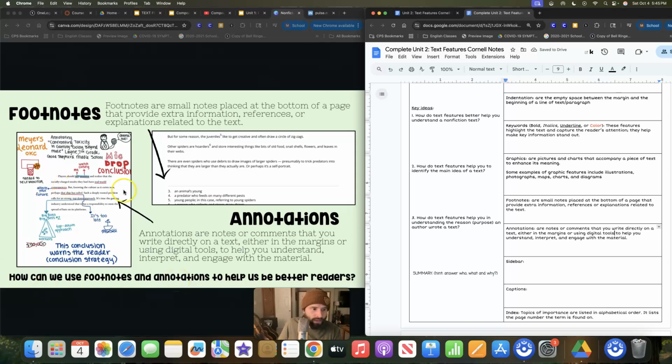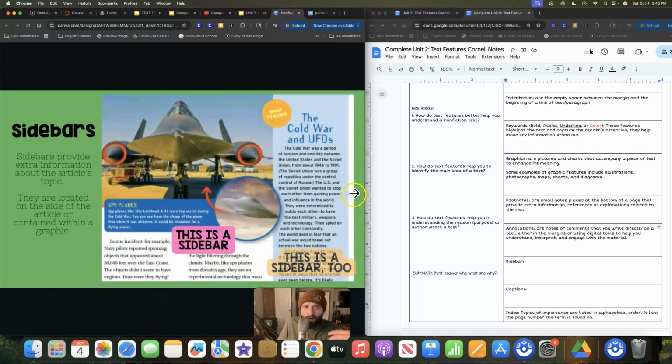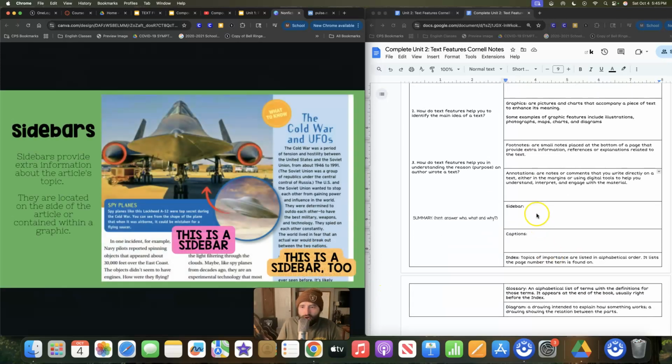So if we're making notes, like look at all of these annotations. Just drawing pictures, kind of like a hashtag summary, there's a footnote right here, just all these different things that kind of just help us to better understand the text that we're reading. So when we go back, we don't have to read the whole text again. We can just look at our annotations.